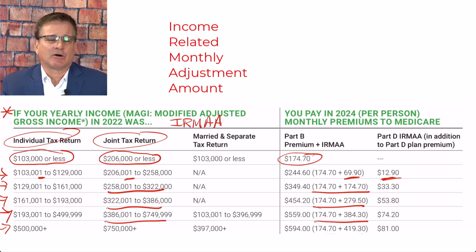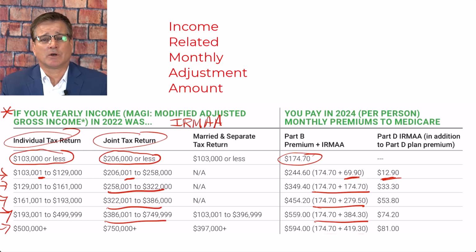You may ask, how is this income calculated and when? I already mentioned that it is your modified adjusted gross income, MAGI. But what is interesting is they are going to look at this number from 2 years in the past. What that means is if you're turning 65 and signing up for Medicare, they are going to look at your income when you were 63. Now, many of you may be saying, wait a second, Jeff, I was working when I was 63 and now I'm retired. Why am I being penalized now for income that I had while I was working?